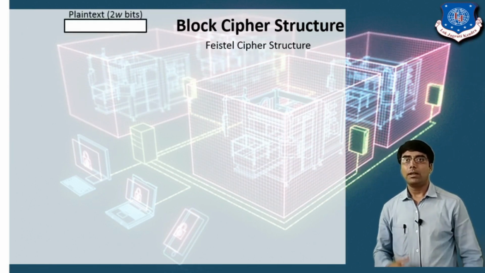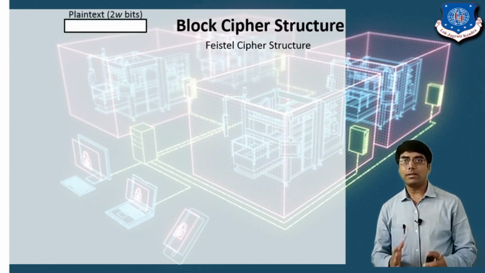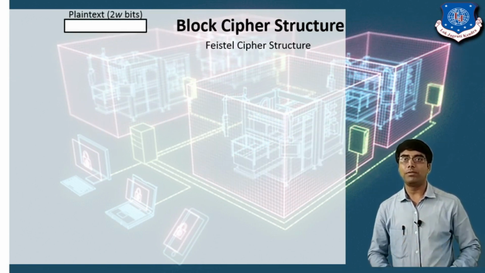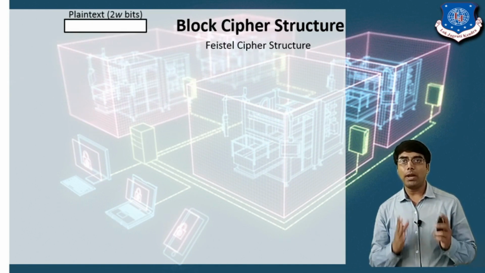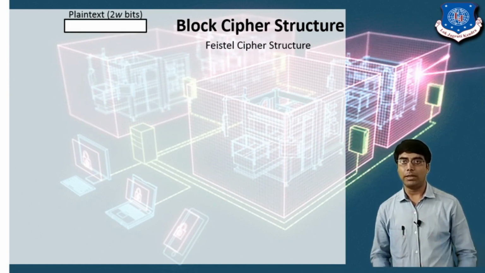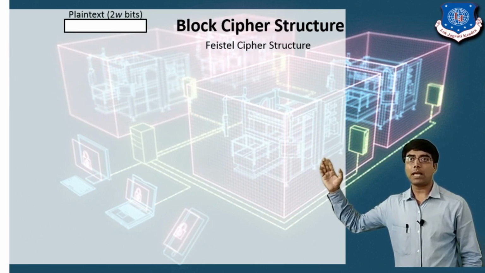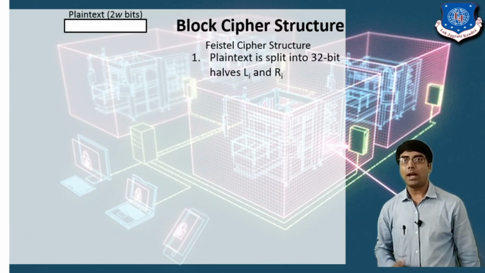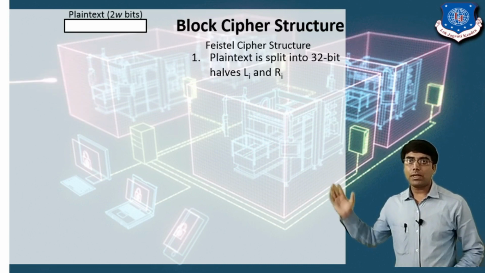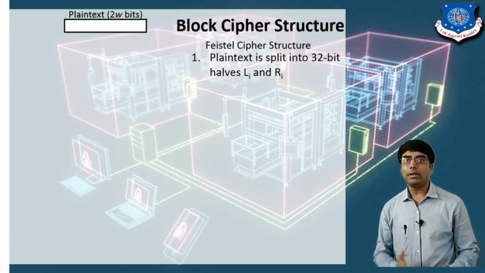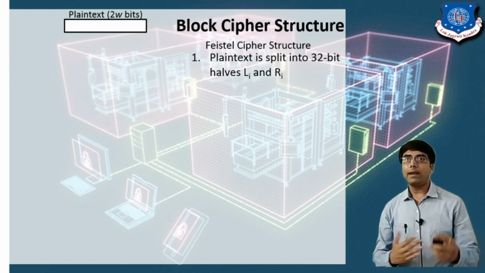Here in the first step we consider the size of the plain text block to be 64-bit. So now you can see the plain text block, the size is 64-bit. In the first step, the plain text is split into 32-bit halves, Li and Ri.